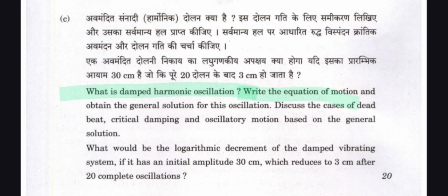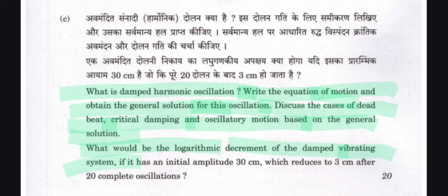Write the equation of the motions. Obtain the general solution for the oscillations. Discuss the case of deadbeat and critical damping and oscillatory motion based on the general solution. What would be the logarithmic decrement of the damped vibrating system if it has an initial amplitude of 13 centimeter which reduces to 3 centimeter after 20 complete oscillations?